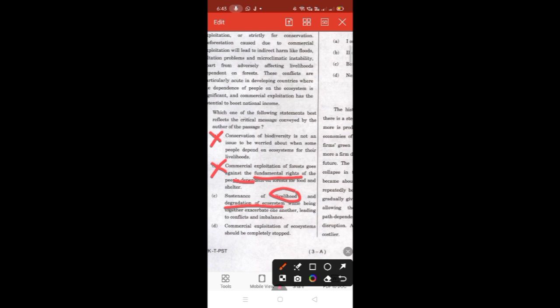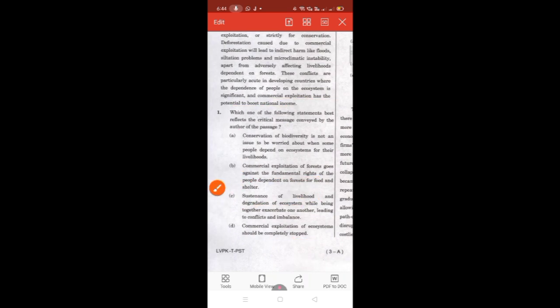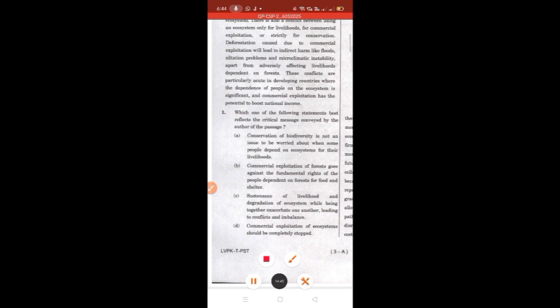So the last option is commercial exploitation of ecosystem should be completely stopped. As the passage is discussing, the commercial exploitation has potential to boost the national income, and the last option is discussing that it should be completely stopped.